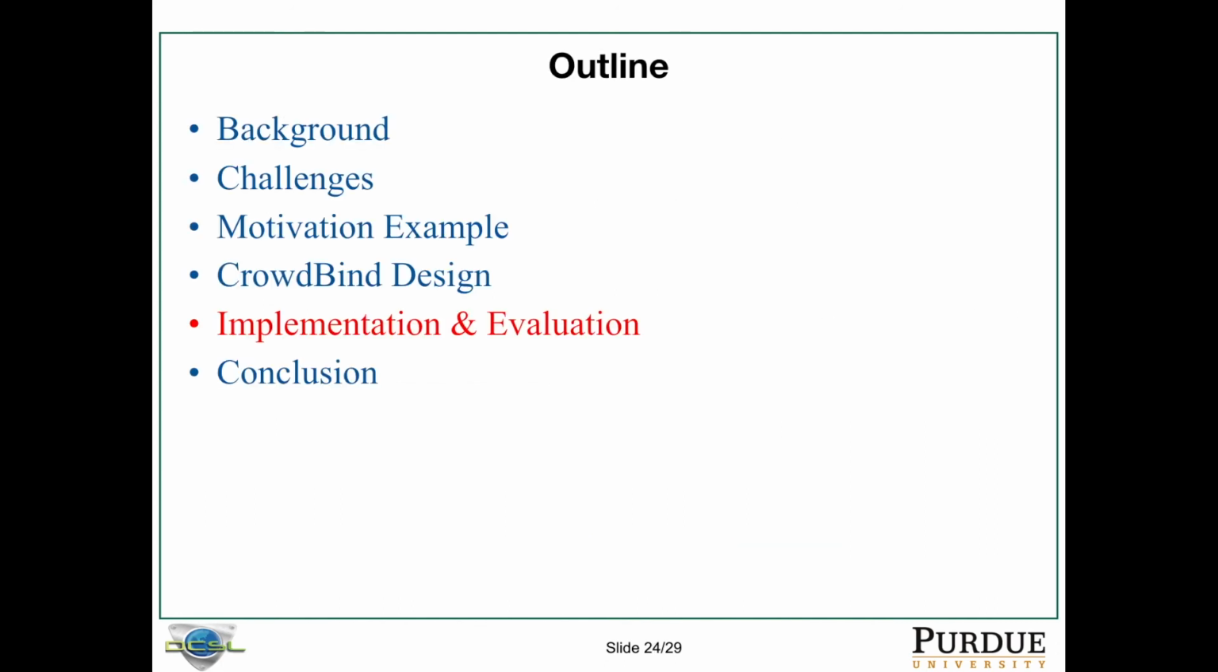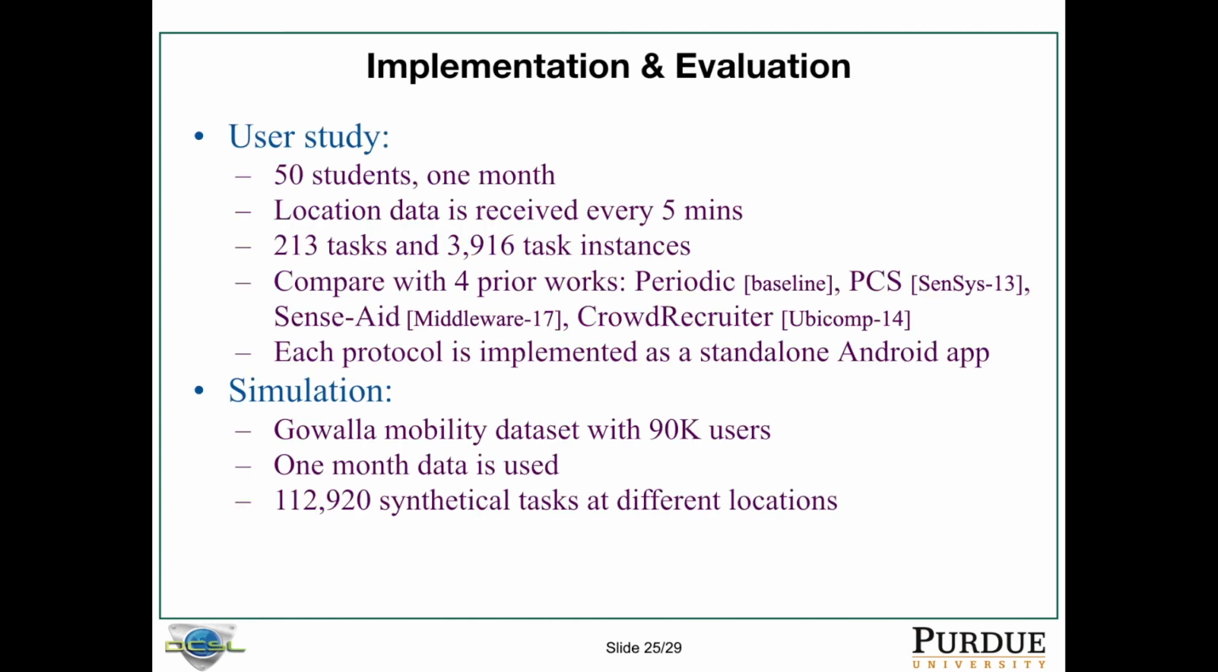So now I'll talk about the implementation and the evaluation. So we have two parts. The first part is a user study with 50 students and 1 month of study. We receive the location and we send 213 tasks with 3,916 task instances. We compare CrowdBind with 4 prior works: periodic as a baseline, PCS from Census 13, Sense8 from middleware 17, and Crowd Recruiter from Rubicon 14.